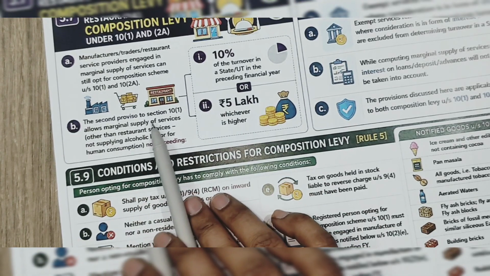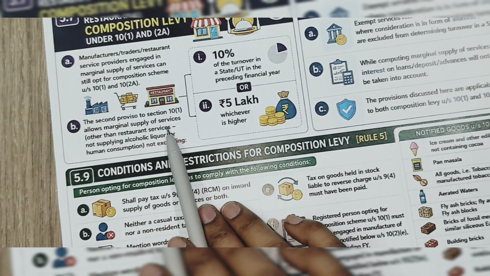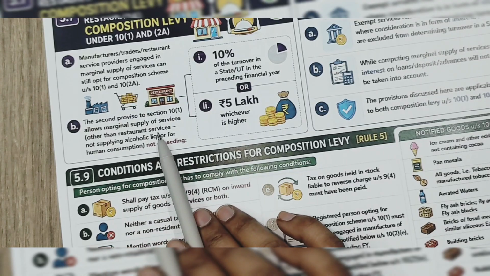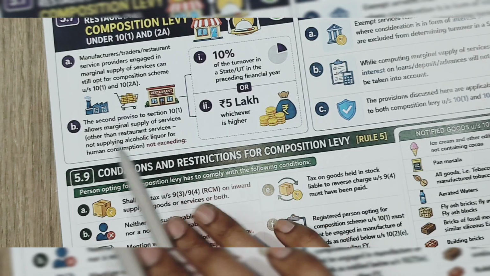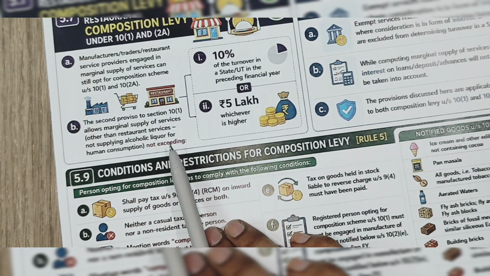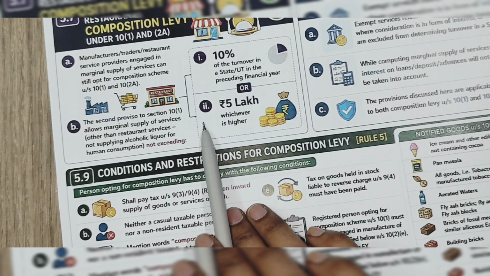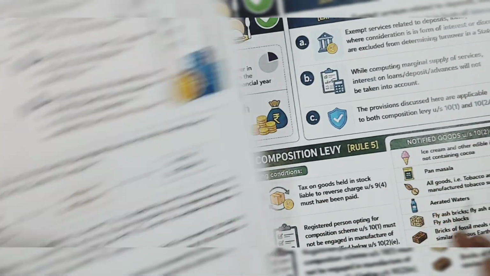The second provision, section 10 subsection 1, allows marginal supply of services other than restaurant services, not supplying alcoholic liquor for human consumption, and not exceeding the limit. If you exceed, then you will come back to the regular scheme.